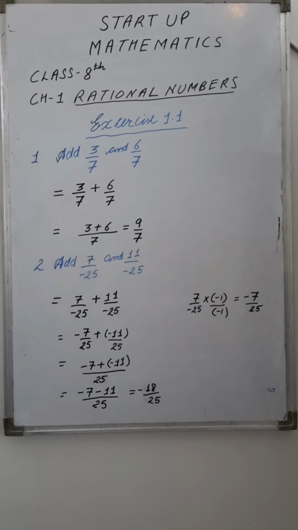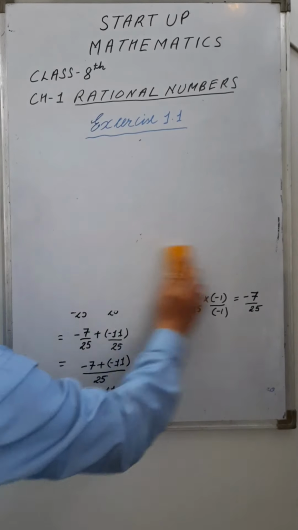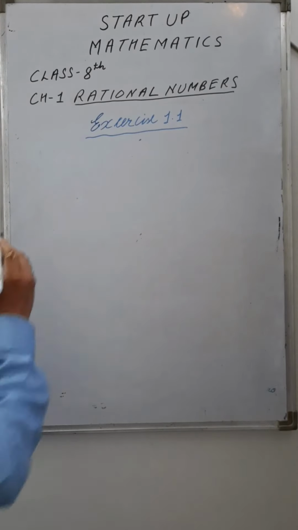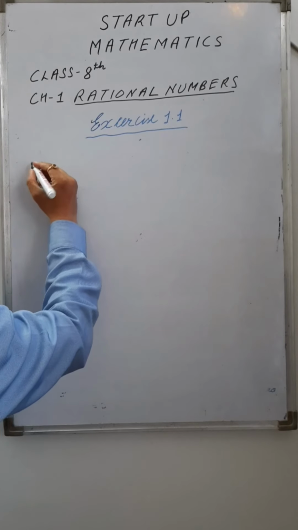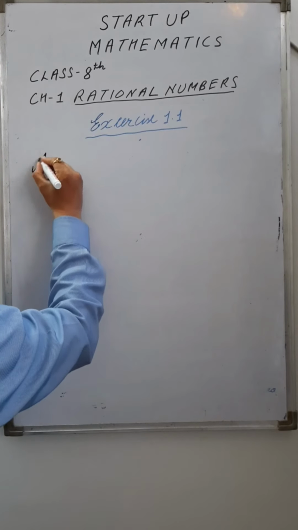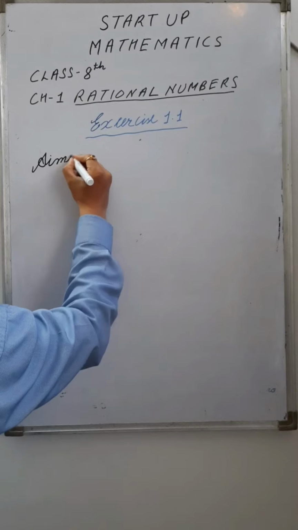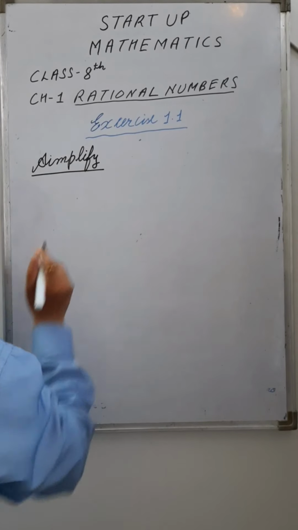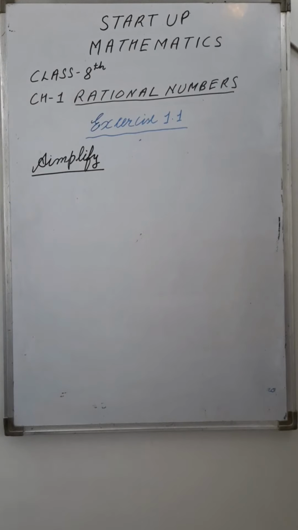Let's move to the third question. Simplify, means you have to get the result.